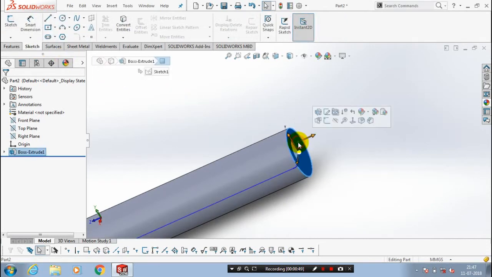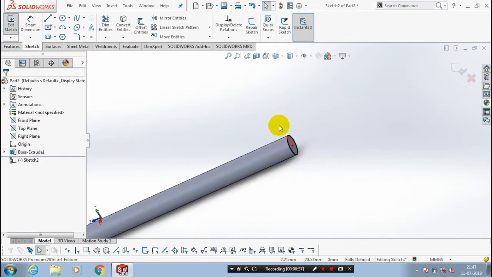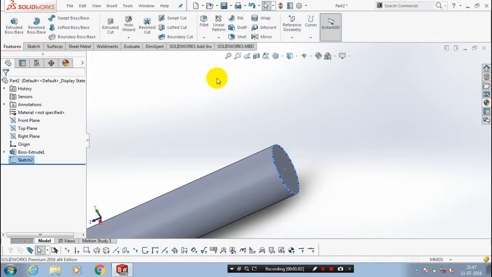Then go to the sketch. Select a convert entities option. Now the entities are converted here. Then exit the sketch, go to the features. Then we are going to use a helix and spiral curve option.